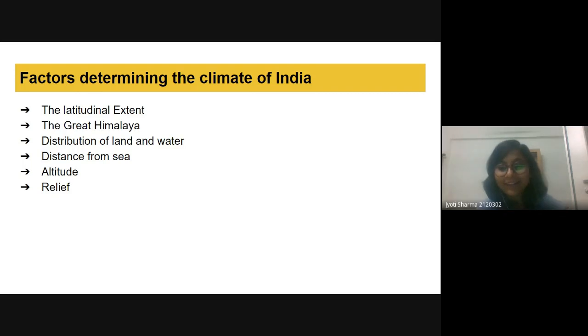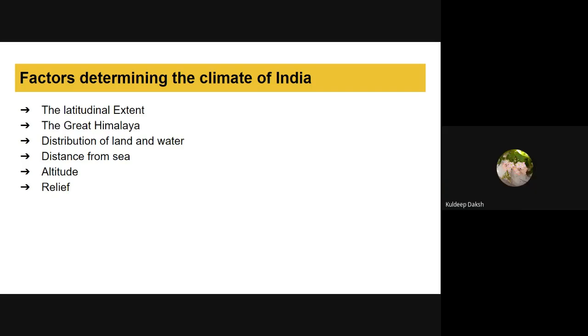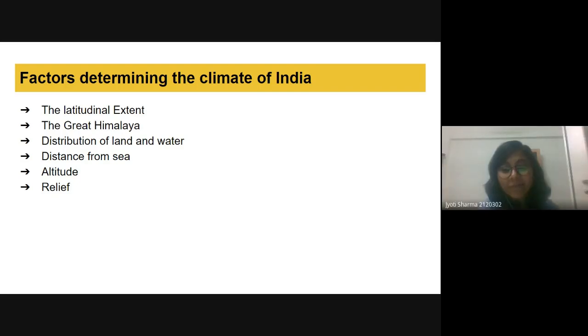Kuldeep, I think you people will explain it already. Okay. Distribution of land and water. Kuldeep. Yes, ma'am. Ma'am, because of land breeze and sea breeze, the land portion heats up quickly than the water area or water bodies. Why does it happen that land heats quickly and cools down quickly, but not the water? What property does water have?